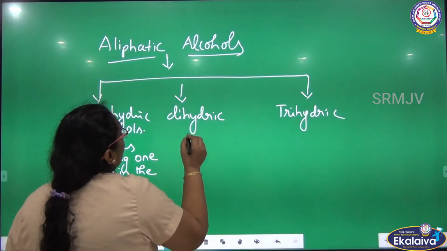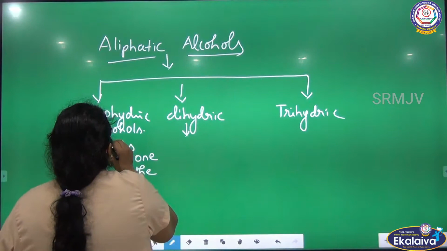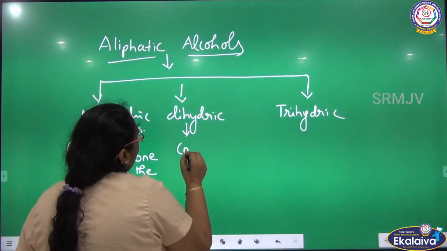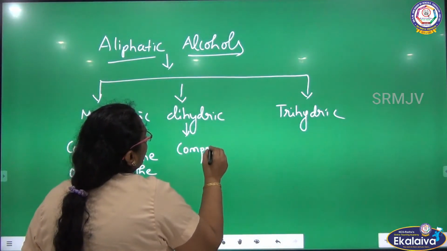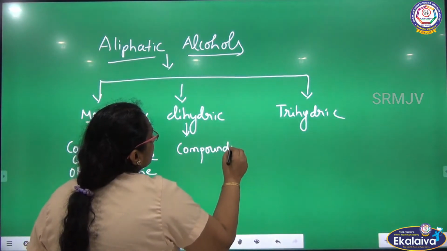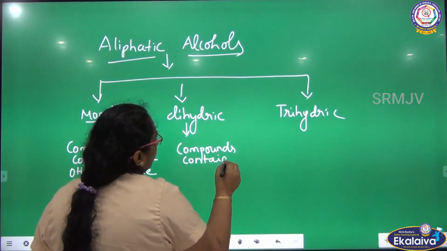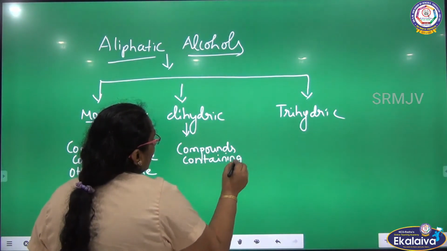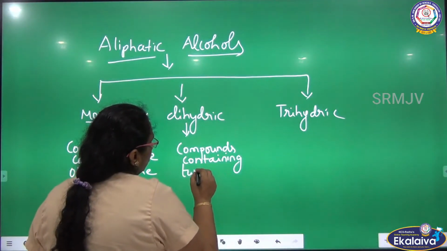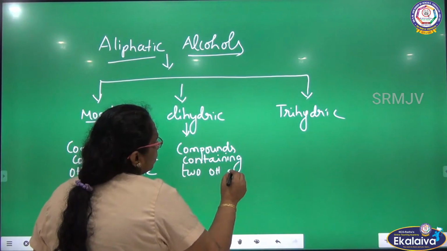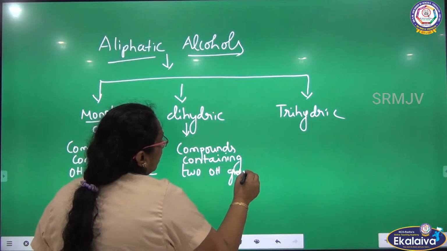We can see the other classification. What is the next one? Dihydric. What is dihydric? Compounds containing two OH groups in their structure. There will be two OH groups, two alcoholic groups. So we can call it dihydric alcohol.